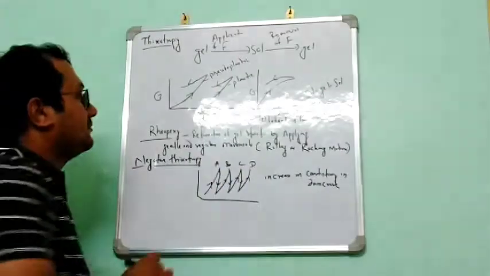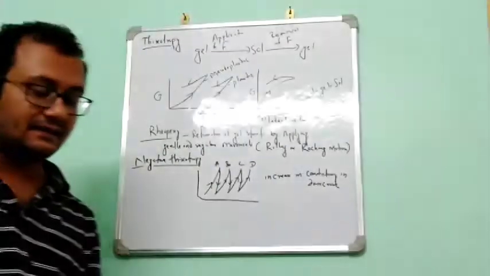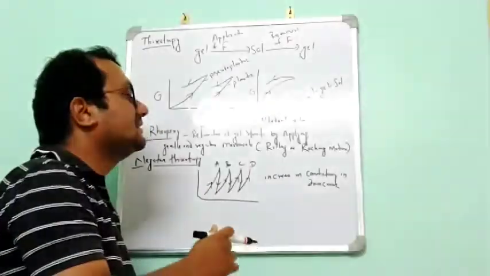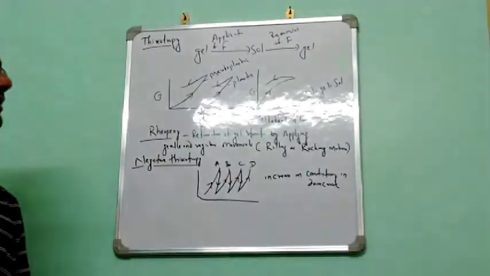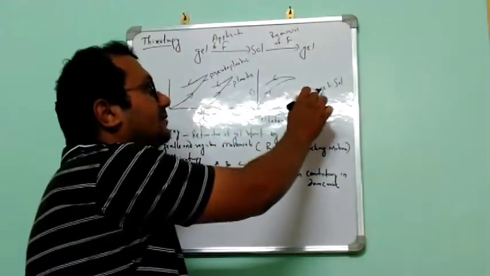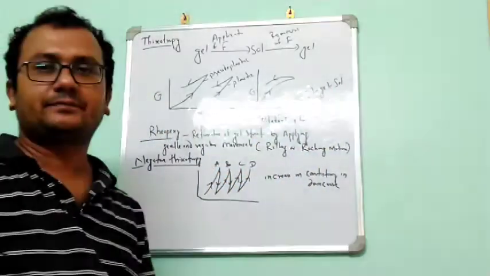Let us discuss thixotropy in the dilatant system. In the dilatant system, it generally shows like a sol-gel-sol. Sol-gel-sol means solution will be converted to gel, then once again converted to solution.